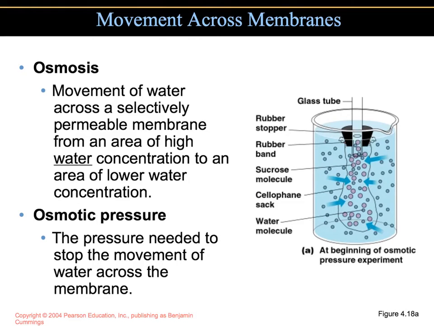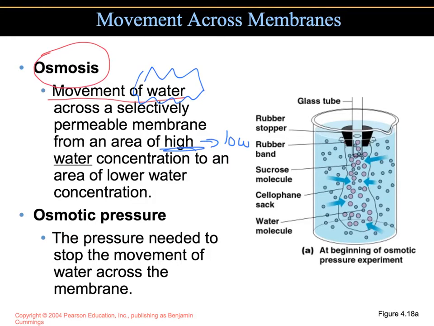Now, we've been talking about cells rupturing, and they can also lose water. So let's talk a little bit about the movement of water. Osmosis is the movement of water, and notice that I specifically mention water. Osmosis is the movement of water, or we can say the diffusion of water, but it's still in the same way that you've seen simple diffusion or facilitated diffusion, and that would be still from high to low concentration.